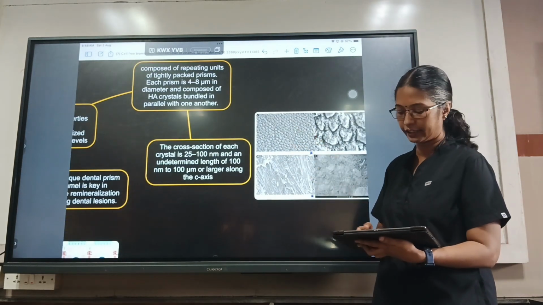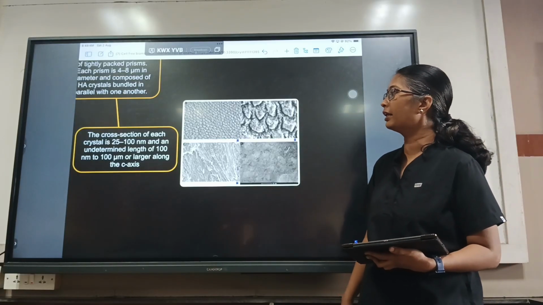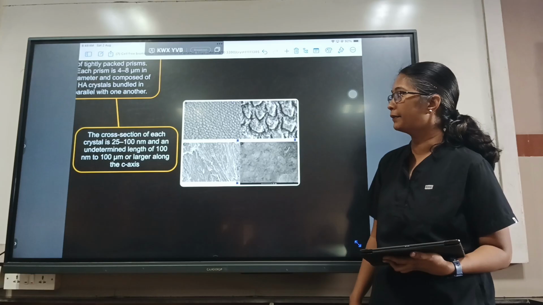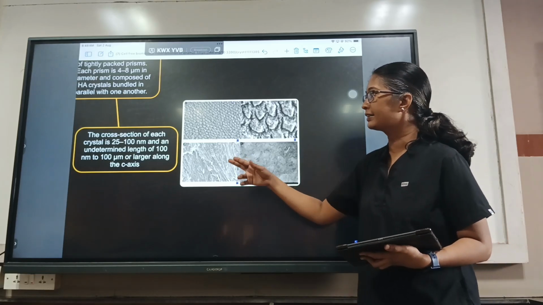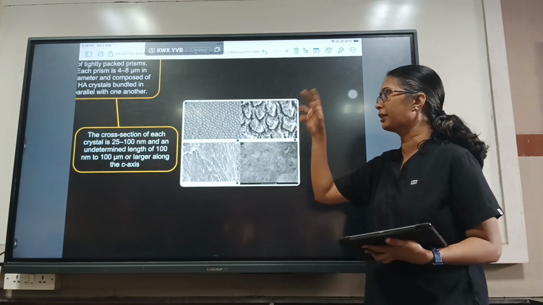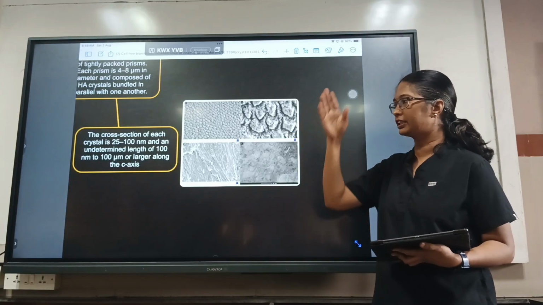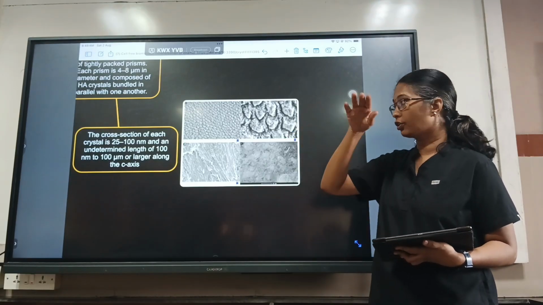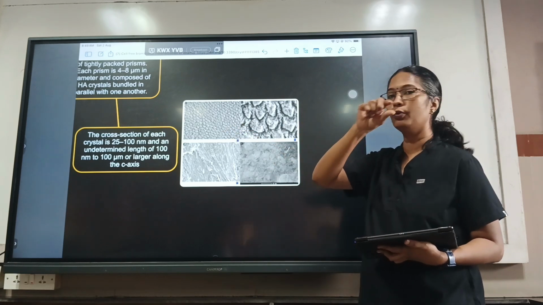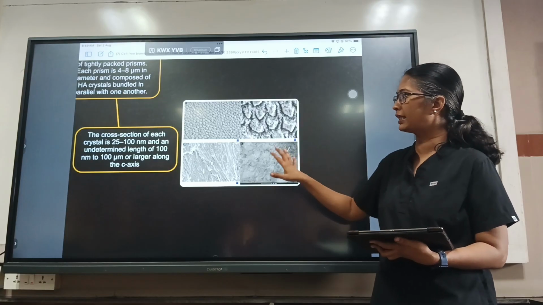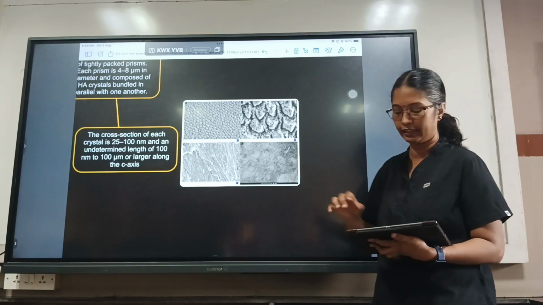So we can see the cross section here. The cross section of each crystal is 25 to 100 nanometer, with an undetermined length of 100 nanometer to 100 micrometer or larger along the C-axis. So what is the C-axis? Any mineral is measured in 3 axes, A, B and C. A and B are the axes which measure the length and breadth, whereas the C axis measures the total length, how long the mineral is formed. So any mineral has to be judged according to the C axis of that deposition.